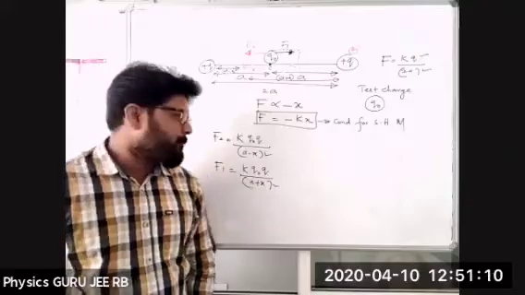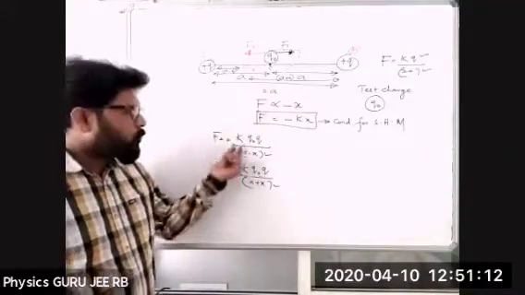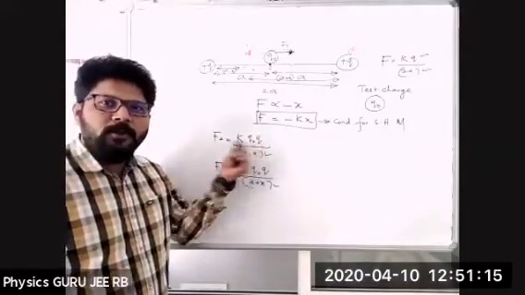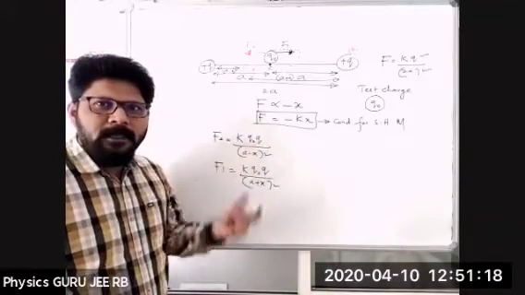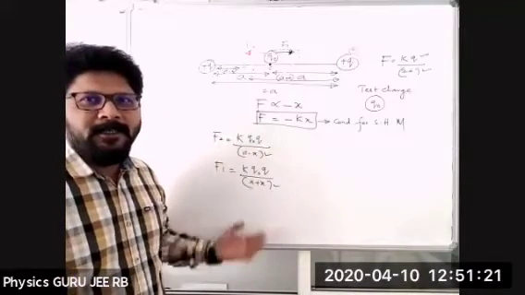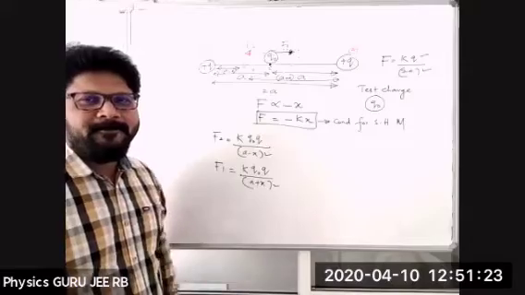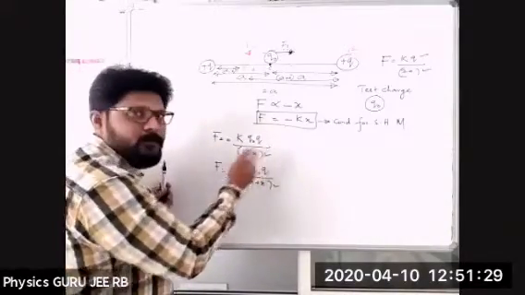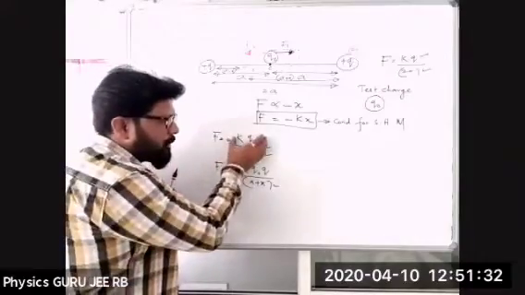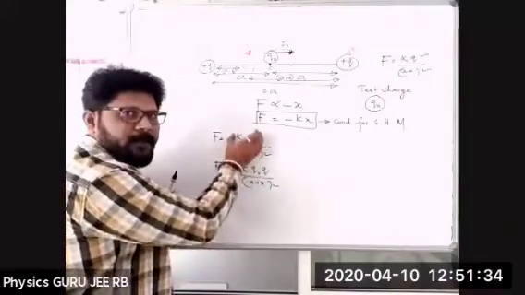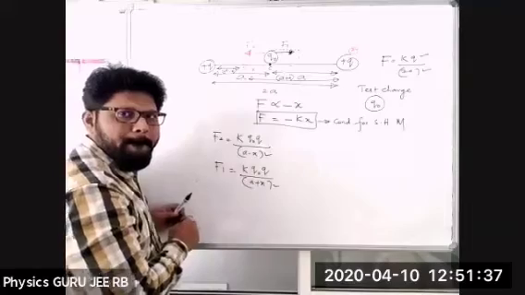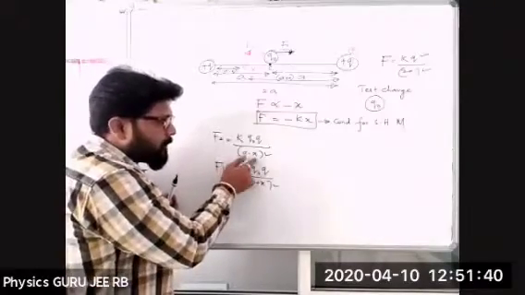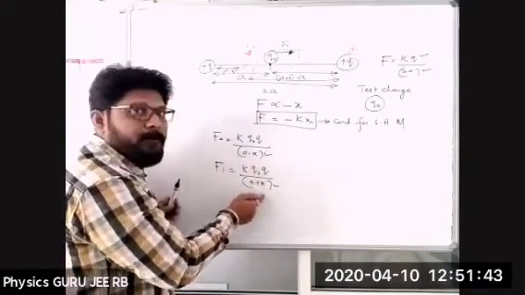K is a constant, Q naught and Q are both equal. Look at the formula: K into Q naught Q divided by a minus x whole square. It is not depending on the numerator factors, because they are both equal. Look at the denominator: is a minus x less or is a plus x less?